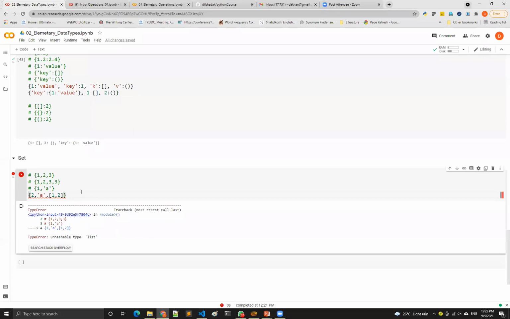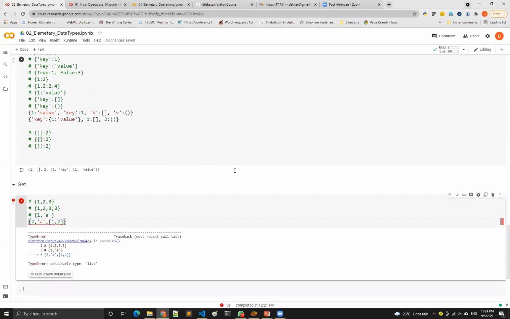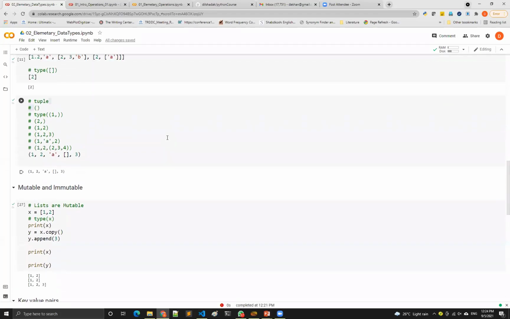One way is simple: you can just experiment and understand. Second, you can go to Stack Overflow, search and see what is there. And third, you can go to the Python website, which has very good documentation. You can learn from there as well.